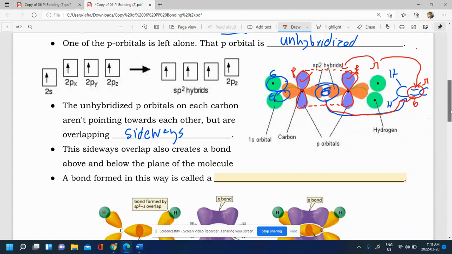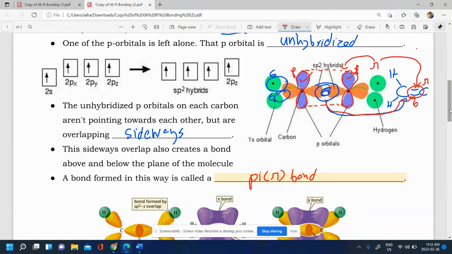So a bond that's formed by the sideways overlap of orbitals, typically unhybridized orbitals, is called a pi bond. So we've already known that, but now we're just formally writing it down there.